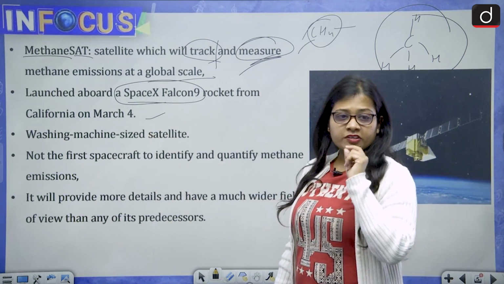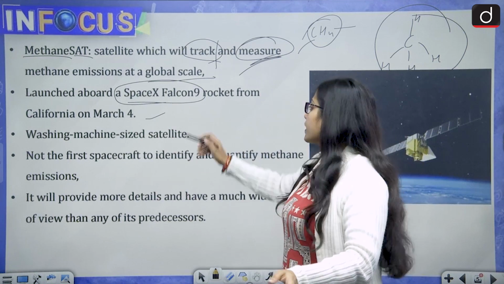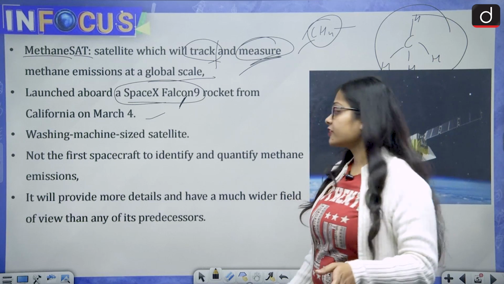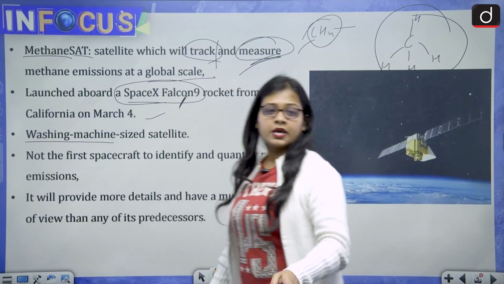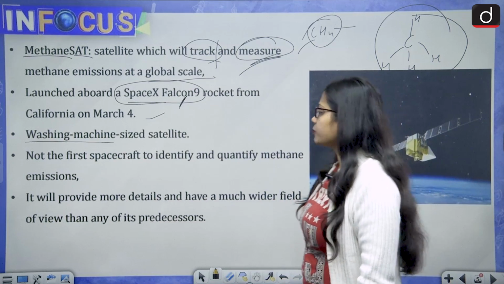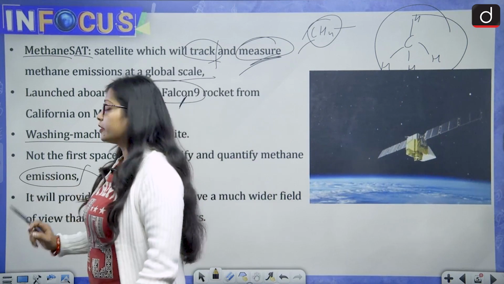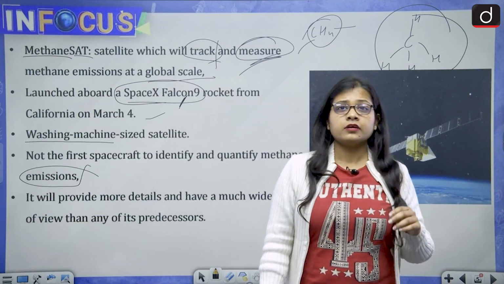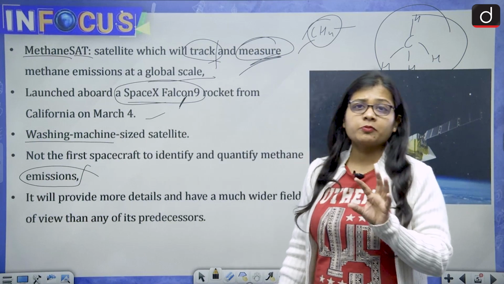This satellite was taken up by the SpaceX Falcon 9 rocket, and the size of the satellite is around that of a washing machine. This is not the first spacecraft to identify and quantify methane emissions, so if a statement says it is the first of its kind, that statement would be wrong.